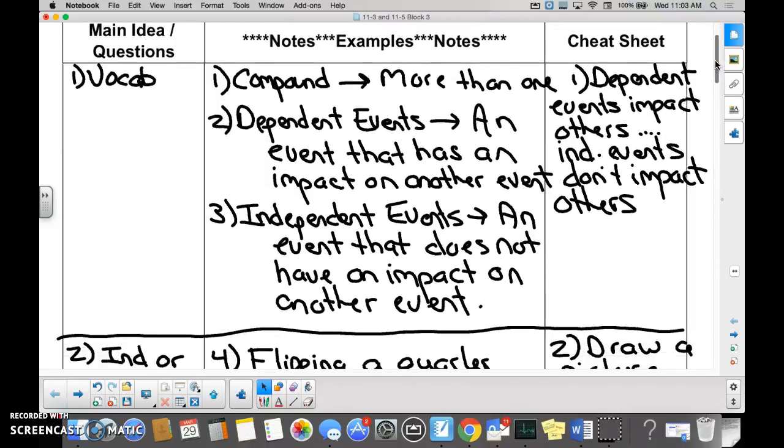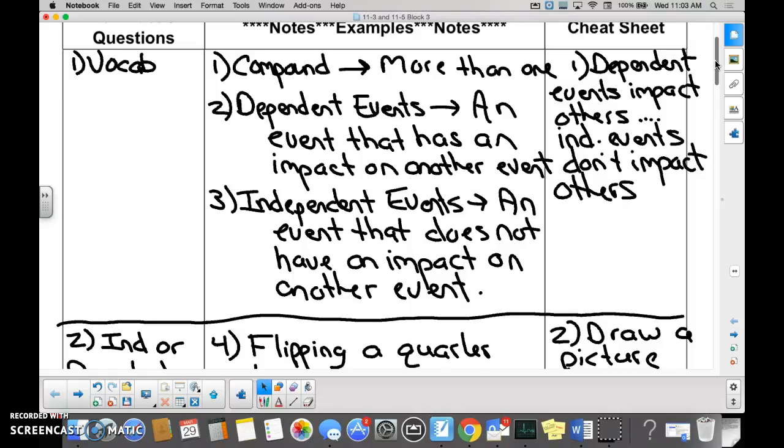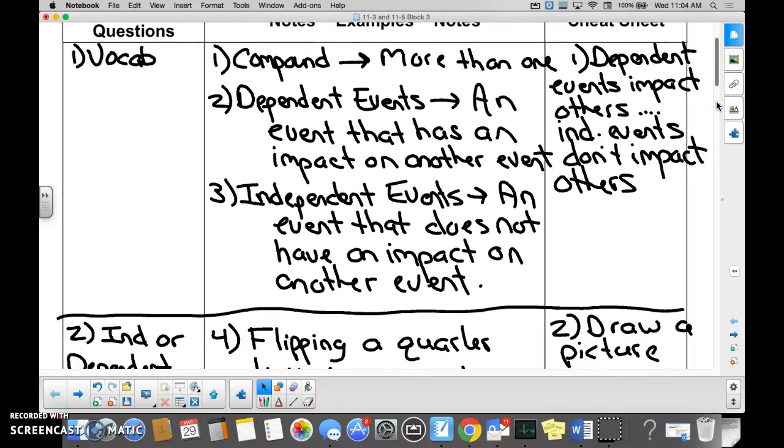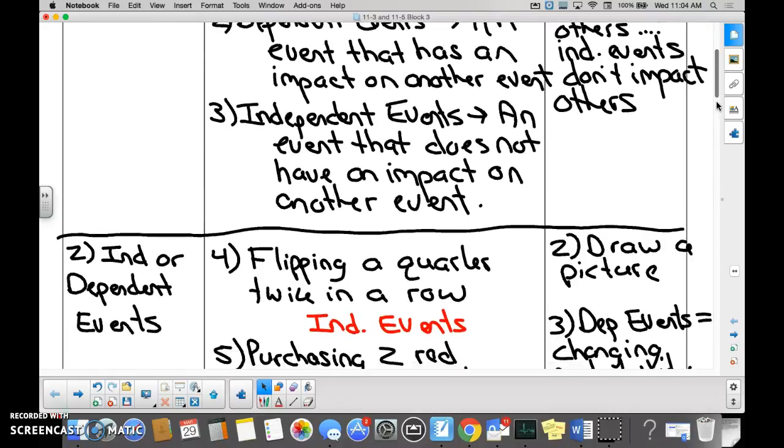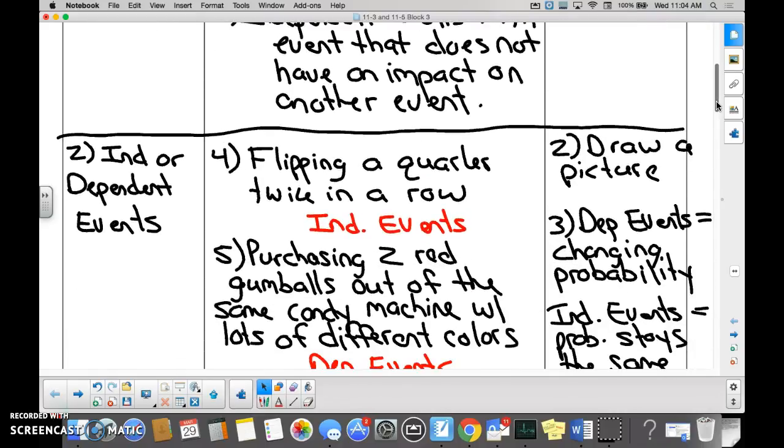Dependent events and independent events are different in the fact that dependent events impact each other. Independent events don't impact each other. So flipping a quarter and then flipping a quarter again, the first flip would not impact the second flip, would it? No. If I randomly chose a student in this class and had them leave the room and then randomly chose another student, would the first event impact the second event? Yes, so that would be dependent. You guys get the idea. It's very important that you understand the difference between the two because each of them have their own formulas and their own ways of calculating percentages.